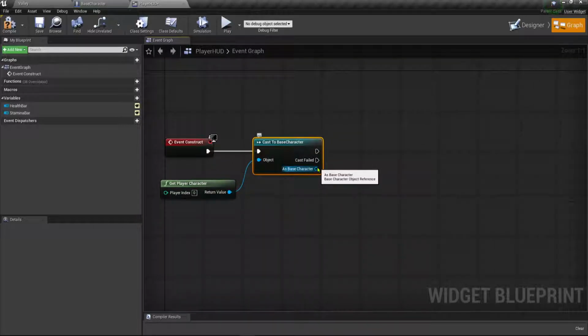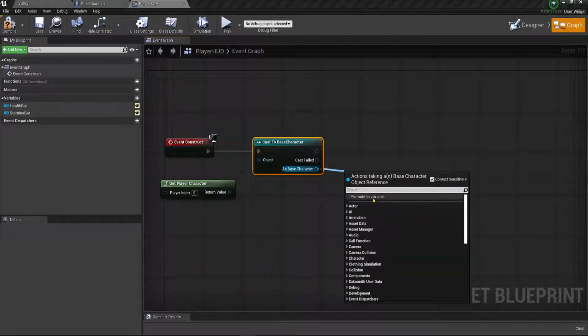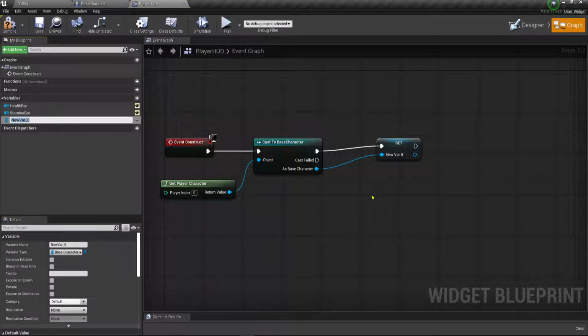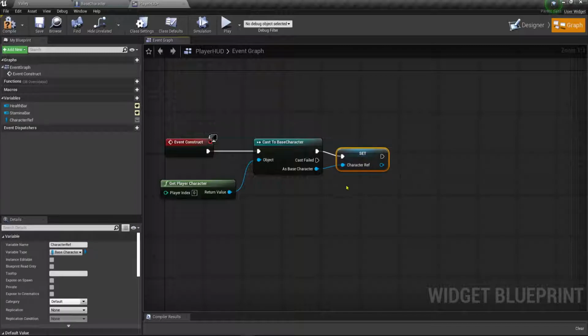And then we're going to take here and from right here, we're going to promote this to a variable. I'm just going to say character ref instead of typing all the way out character reference. And what this will do is this should give us a reference to our character, base character's blueprint. So let's go ahead and compile that.